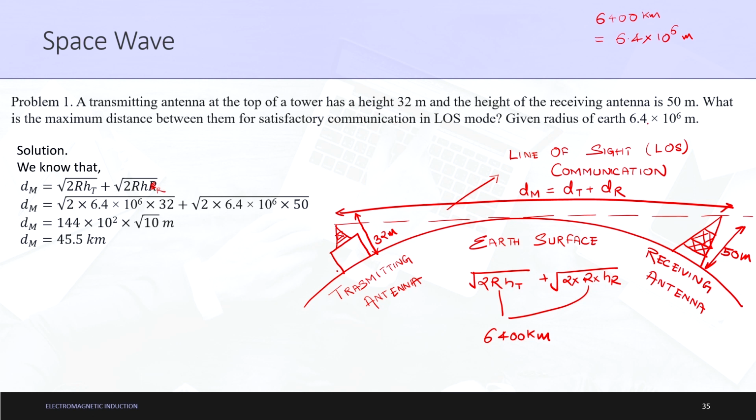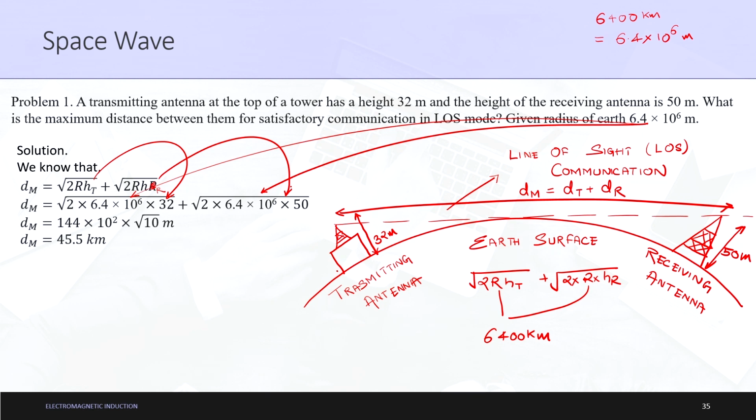Then just inserting the values here. This is the value of r, this is again the value of r, 2 is already given, ht was given to you as 32 meters and hr was given to you as 50 meters. After simple mathematical calculations, we found that the maximum distance which this transmitting antenna and this receiving antenna can achieve is 45.5 kilometers.